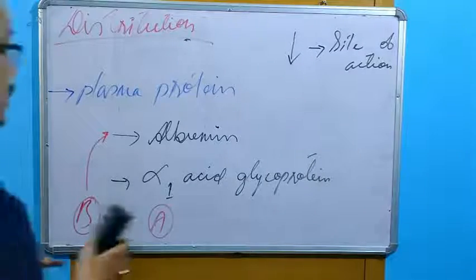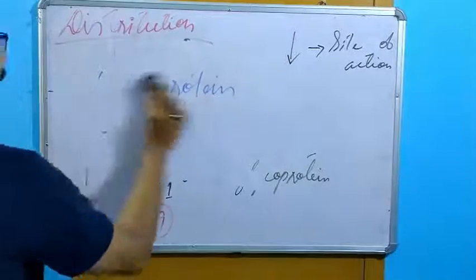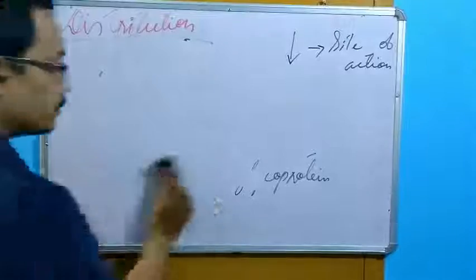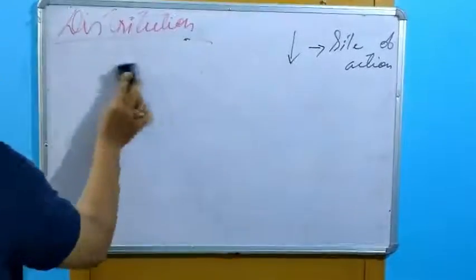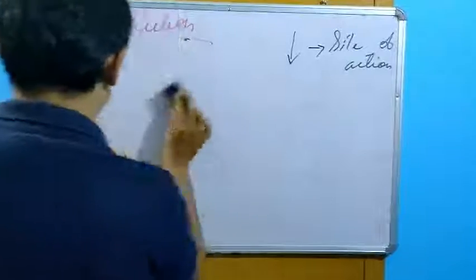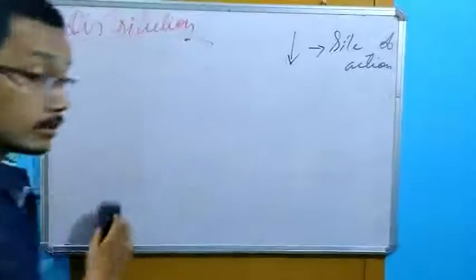Now there are two conditions, where there is a drug-drug interaction because of this distribution.